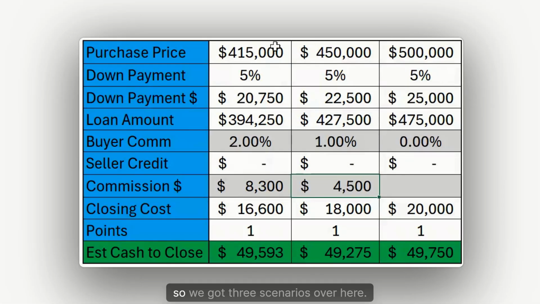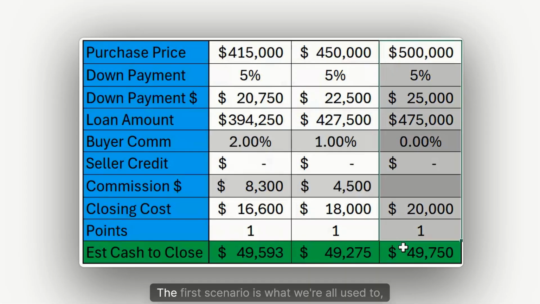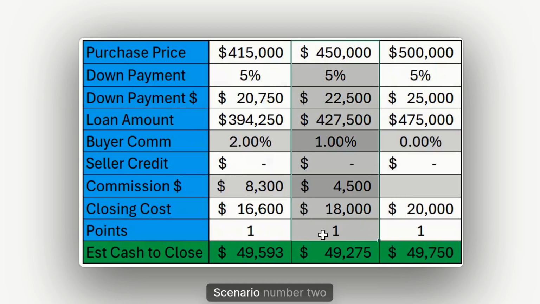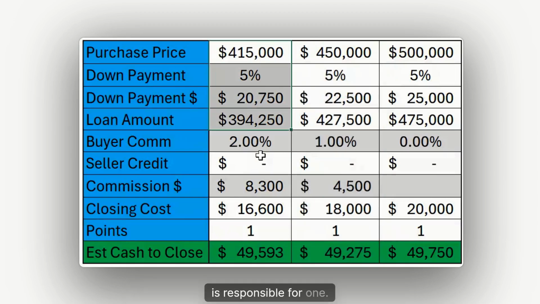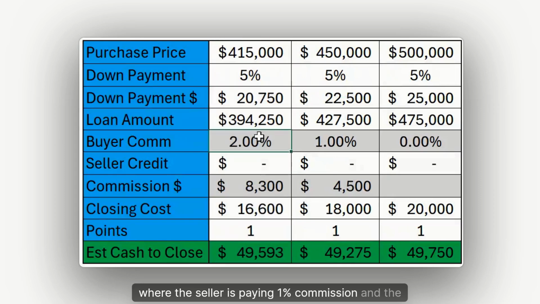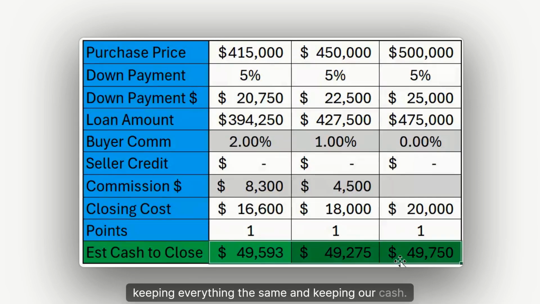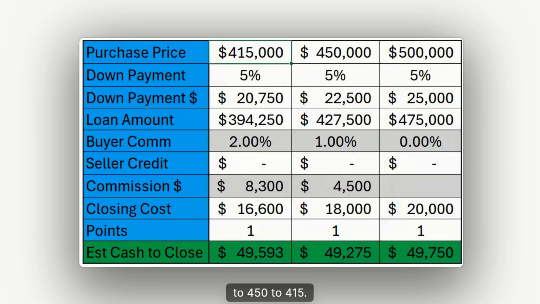Okay, you guys, so we got three scenarios over here. The first scenario is what we're all used to, where the seller is paying all the commission. Scenario number 2 is where the seller is paying 2% commission and the buyer is responsible for 1%. And then scenario number 3, where the seller is paying 1% commission and the buyer is responsible for 2%. Keeping everything the same and keeping our cash to close under 50, we're looking at a drop in purchase power from 500 to 450 to 415.